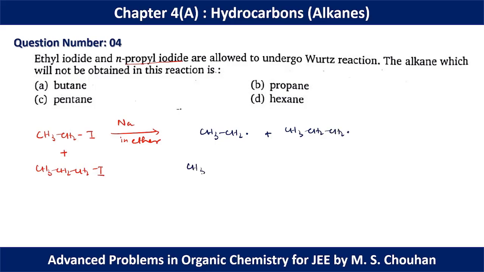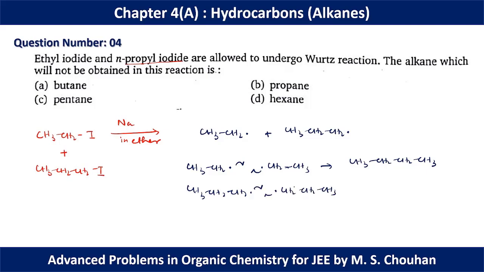Now two ethyl radicals can react with each other to form n-butane. So this is an n-butane product, or a self product. Again we can have CH2CH2CH3 radicals; these two radicals will combine with each other to form n-hexane.